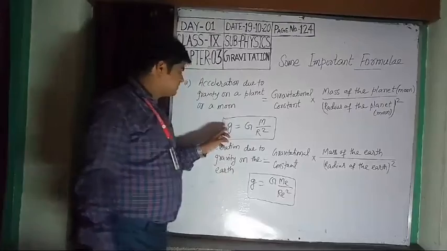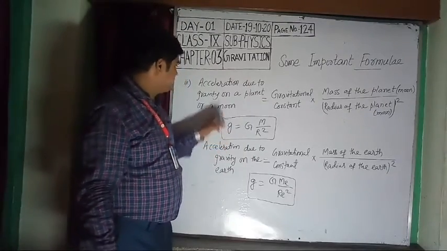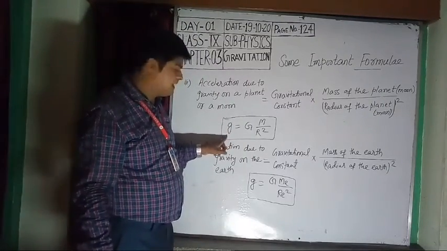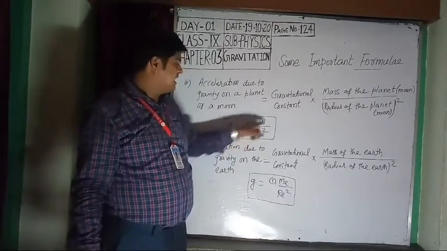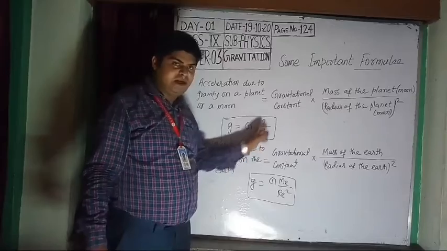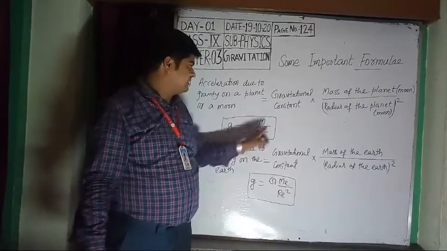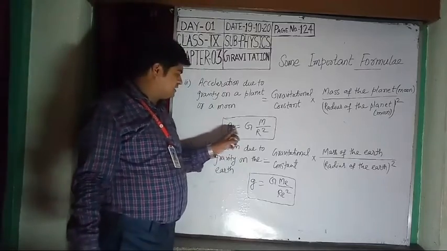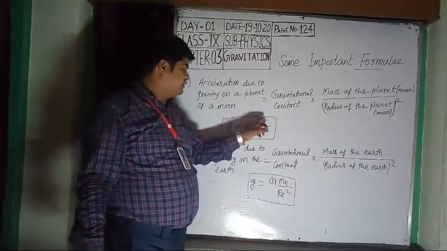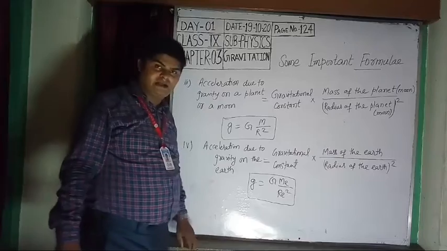In mathematical form, a small g, acceleration due to gravity, is equal to gravitational constant capital G into mass of the planet or moon capital M by radius of the planet r square. So the final formula is small g is equal to capital G into M by r square.